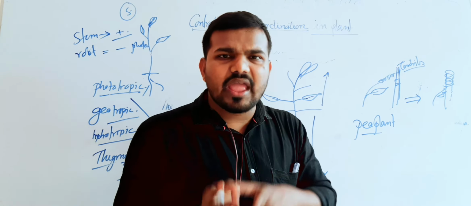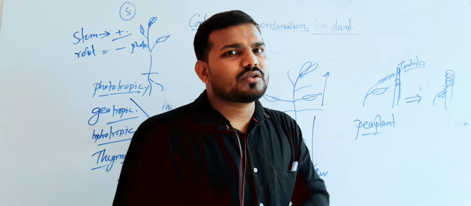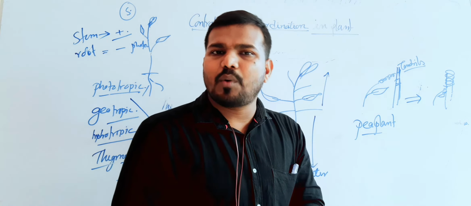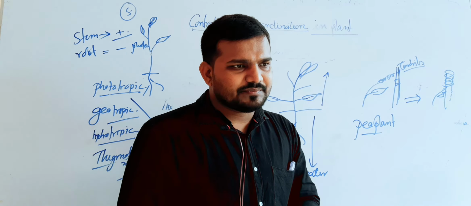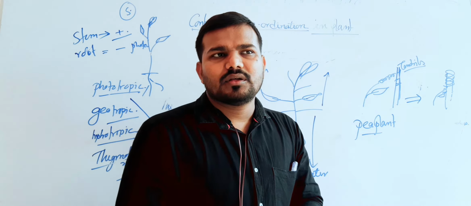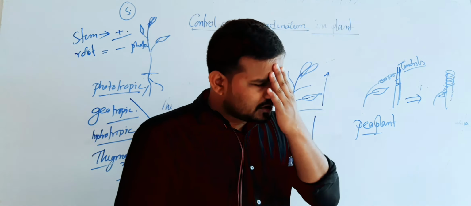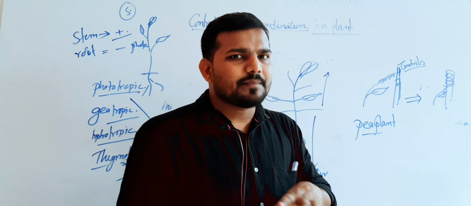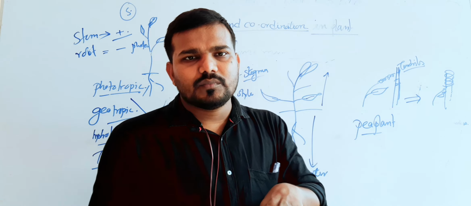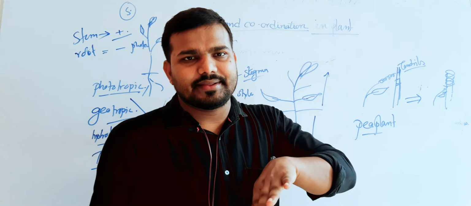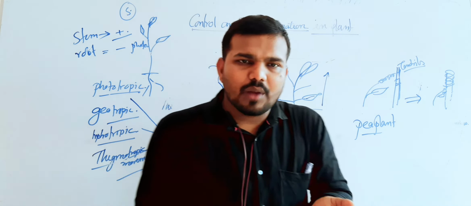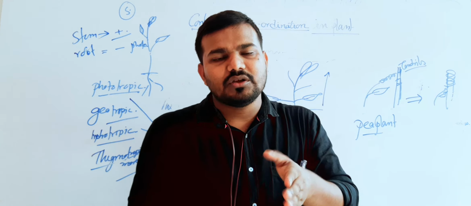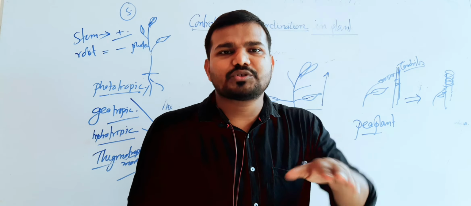So here the direction or the source of the stimulus is not important. Here the stimulus is important. Generally, the intensity of the stimulus plays an important role. The first one is photonasty movement. In our daily life, have you observed the arrangement of the leaves in a banana tree? Sometimes the leaves are folded upwardly. It means the lower portion performs a huge amount of cell division as compared to the upper portion. So they bend the lower portion towards the upward.